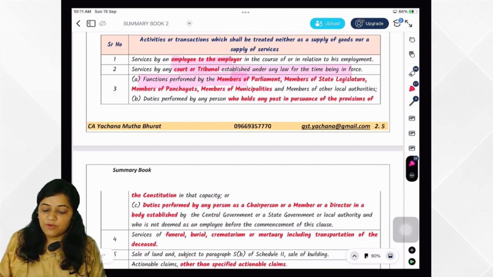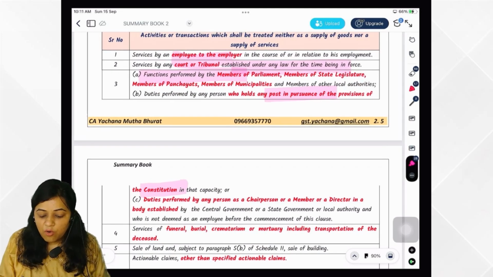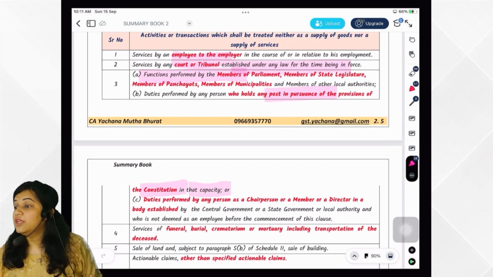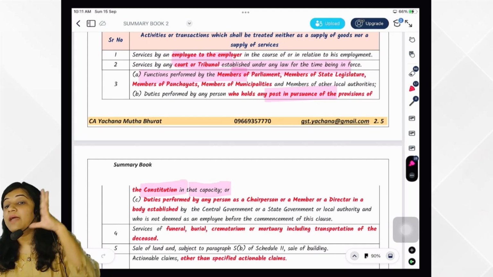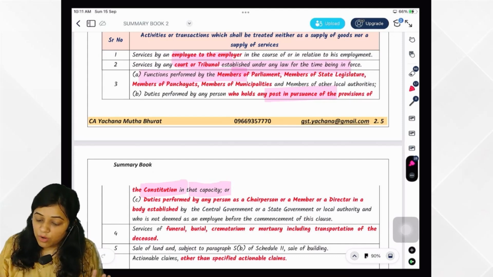Then they said the one who is holding any post in pursuance of provision of the constitution, like President of India, Speaker of Lok Sabha, their services are not liable to GST. So all these functions performed by all these people are not liable to GST. To maintain the dignity, they have kept it. Okay. Then what did they say?